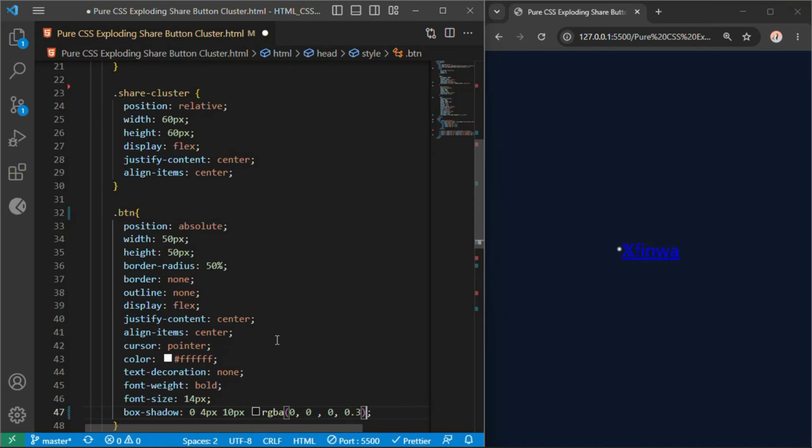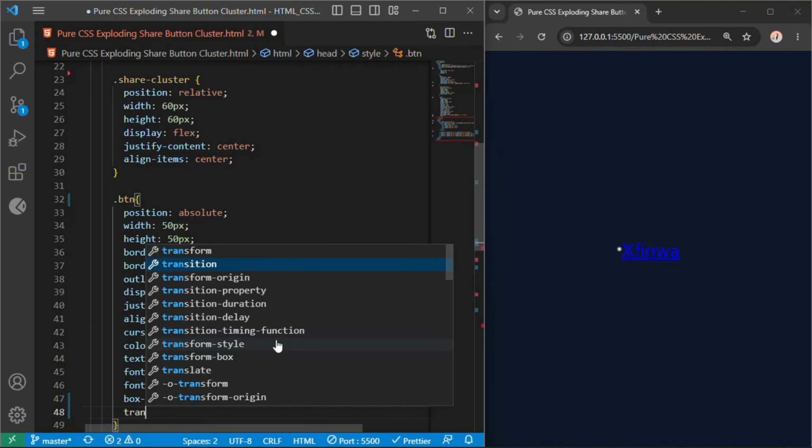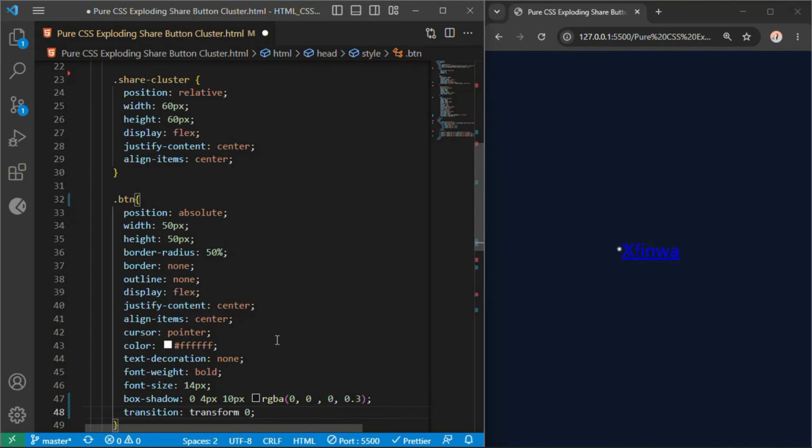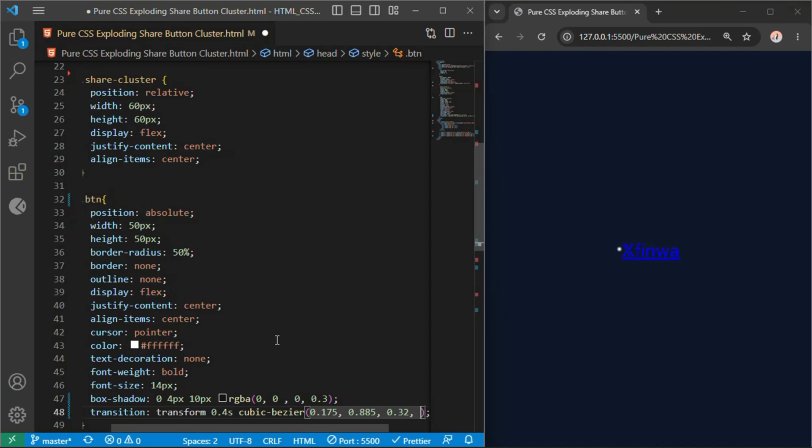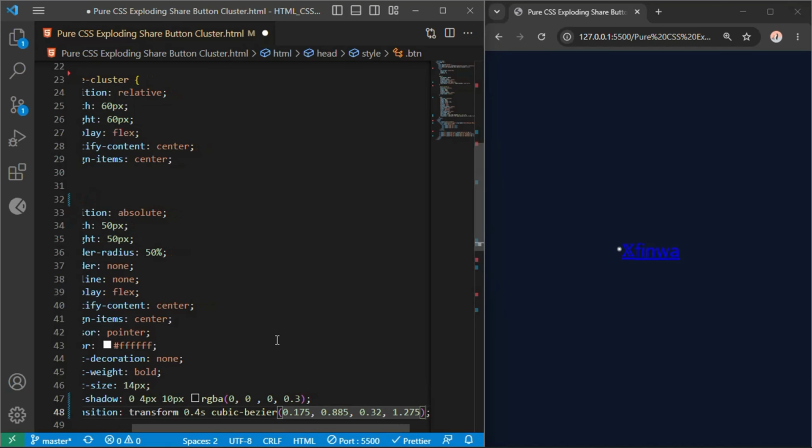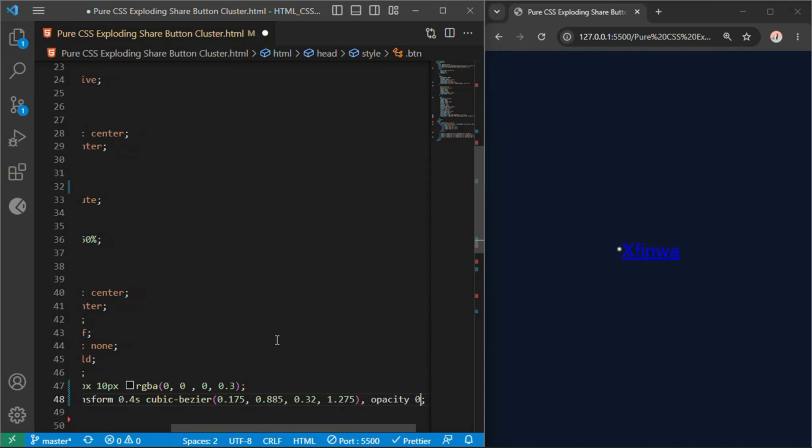Now for our structural mechanical pop. We write transition, transform 0.4 seconds cubic-bezier 0.175, 0.885, 0.32, 1.275, opacity 0.3 seconds ease, box shadow 0.2 seconds ease.